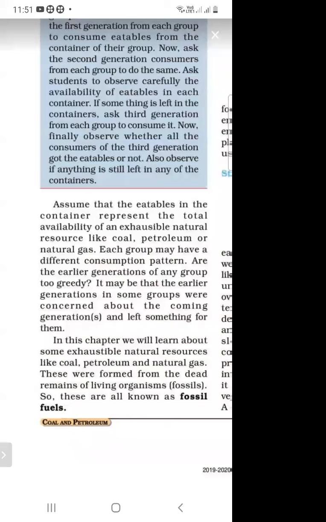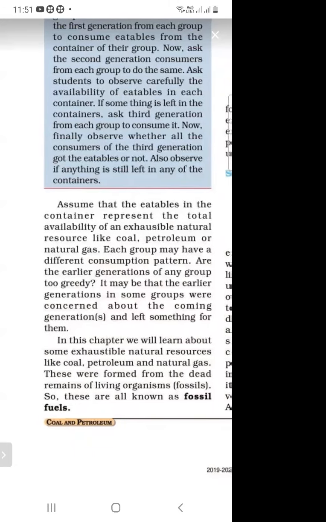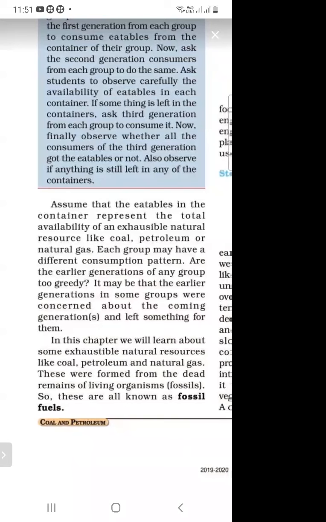So they are known as fossil fuels. In this chapter, we have learned about exhaustible natural resources like oil, petroleum, and natural gas. If they are used in excess quantity, they will be consumed, and the third generation will not get these types of natural resources.